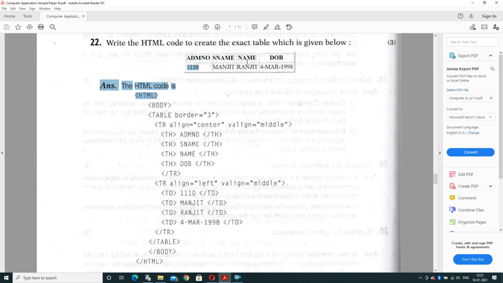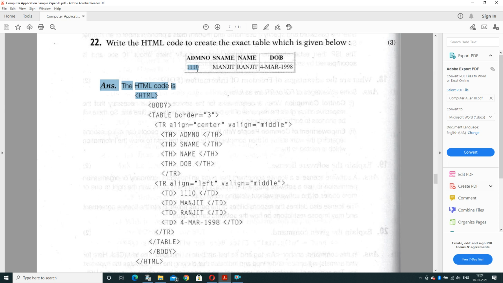So let's start with the table tag now. HTML, body, and table border, we can take any value, that is, we are taking 3. Now tr align equal to center. In the first row every value is given in the center, so we'll take align equal to center, and valign equal to middle. V is vertical, the alignment is middle.